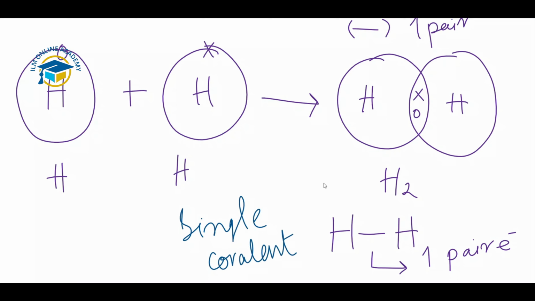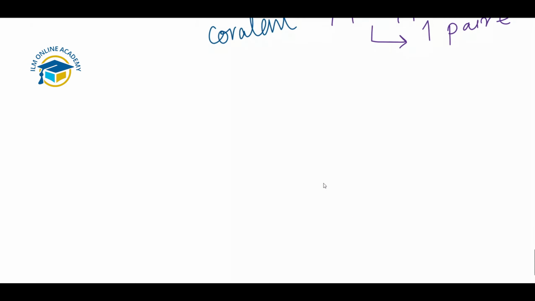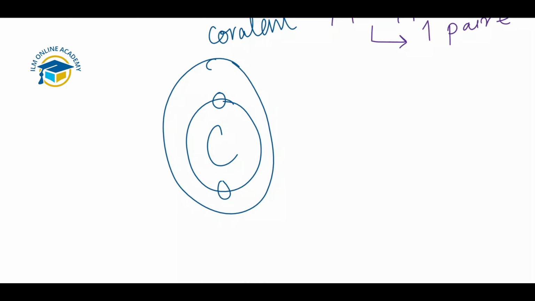One more example of this type of covalent bonding is methane. This is the structure of the carbon. Carbon has a total of 6 electrons. In the first shell we have 2, in the second shell we have 4 electrons. So carbon needs 4 more electrons to complete the valence shell. What will happen in case of methane? 4 hydrogen atoms will come together with the carbon.